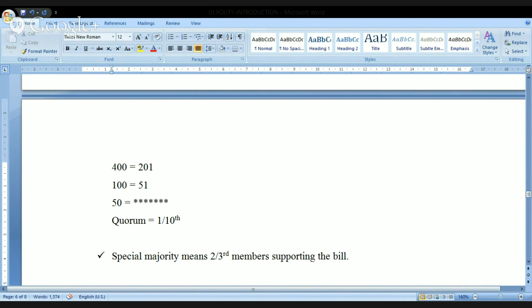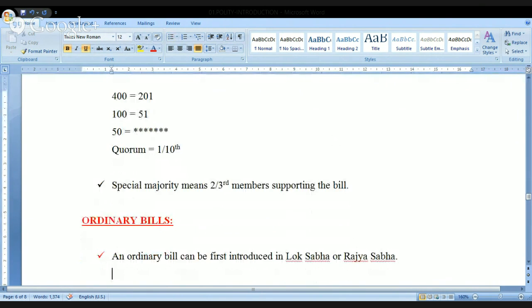And now you know what is the meaning of the simple majority. Very frequently you will come across this in the newspapers, and this is the meaning of the simple majority. Hopefully I'm clear. Now I'm going to the next point, that is the special majority. So let me finish up this special majority also here.